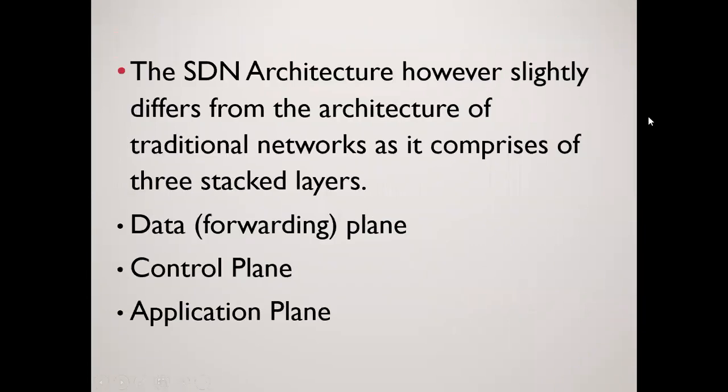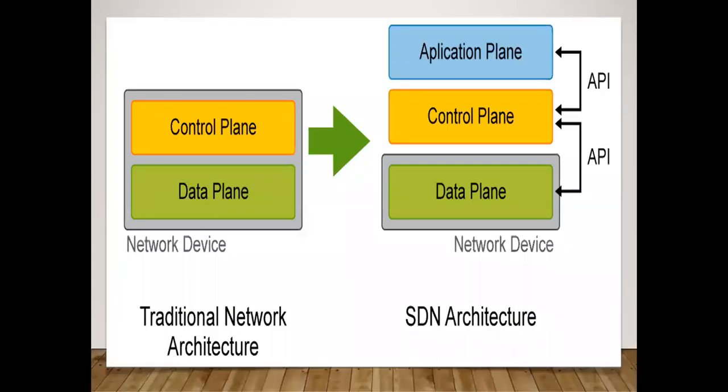Whereas if we talk about the SDN architecture, it is slightly different from the architecture of traditional network, as it comprises of three stacked layers. The three stacked layers are data or forwarding plane, control plane, and application plane. So the SDN architecture is segregated into three different planes: for hardware, for applications, and the controller, which is the brain of the architecture. Here you can see that there is a control plane and data plane in the traditional architecture, whereas in the SDN architecture, there is application plane, control plane, and data plane. This is basically the difference between traditional network architecture and SDN architecture.